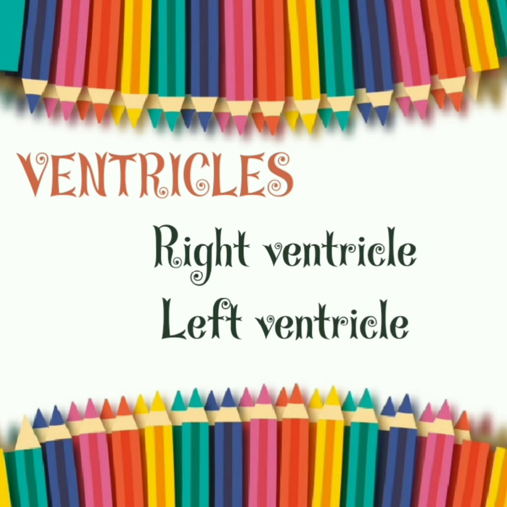And here in the case of ventricles, we have right ventricle as well as left ventricle, and both of them perform different functions. Now let us see about that. The right ventricle pumps the blood only up to the lungs for oxygenation. Then the left ventricle pumps the blood up to the farthest point in the body, such as up to the toes in the feet or up to the brain against the gravity, and so its walls are thicker.